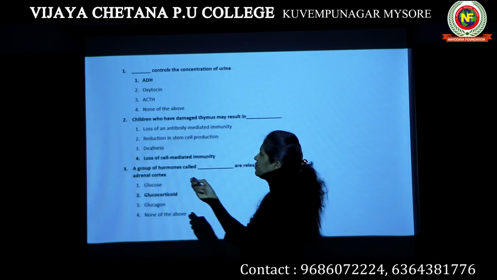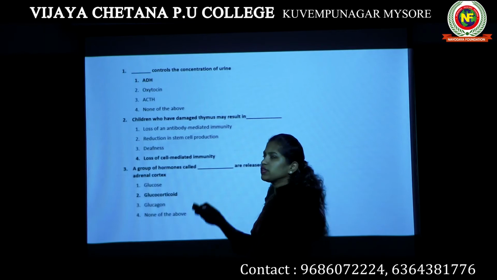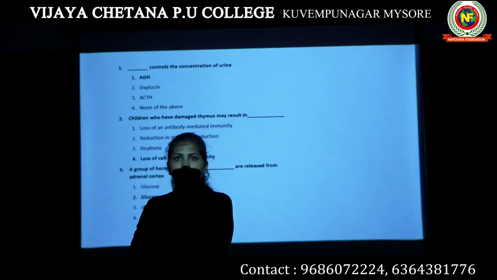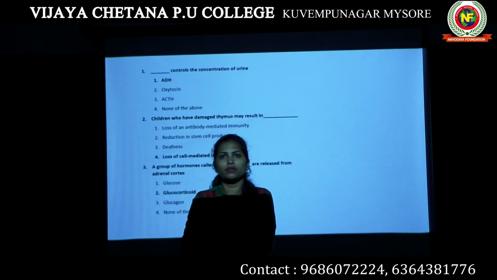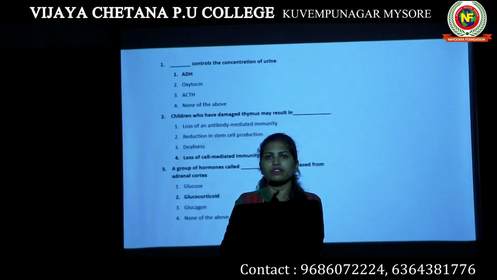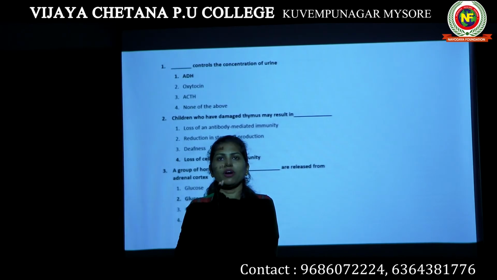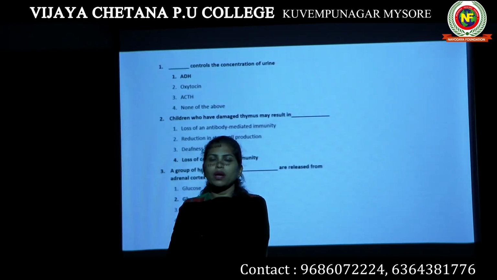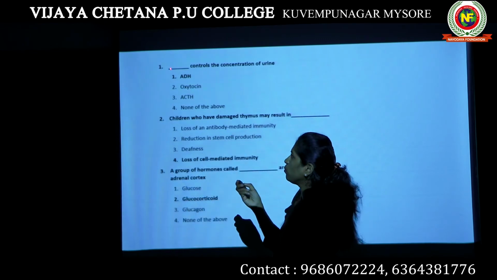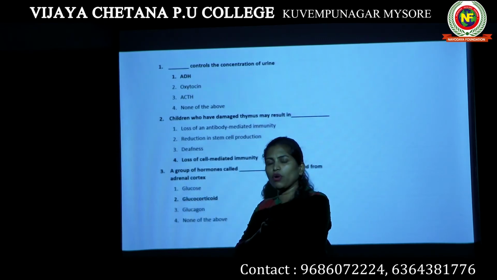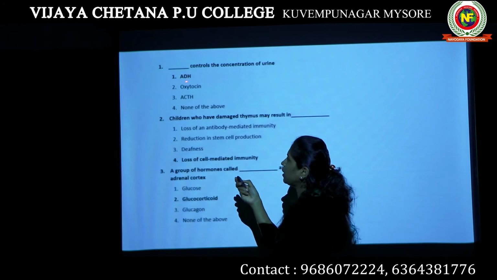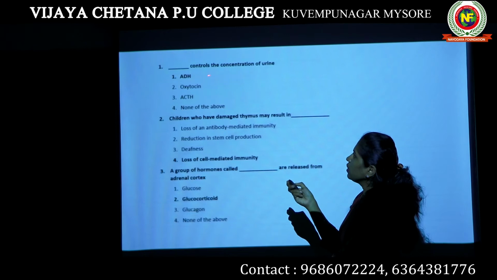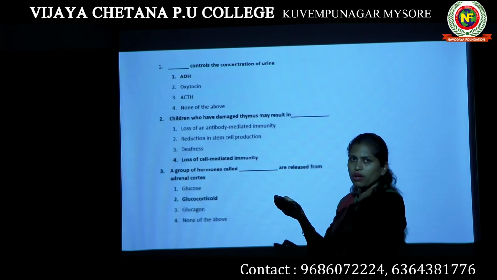We have already studied ADH, another name for the hormone vasopressin. Vasopressin is produced by the pars nervosa region, the posterior part of the pituitary gland, and is also known as ADH, antidiuretic hormone. This hormone controls the concentration of urine.